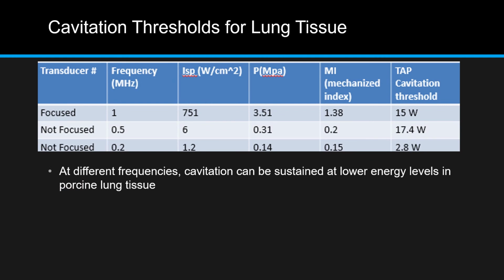Cavitation thresholds for lung tissue. Here's the conclusion of our data. You can see that as the frequency decreases, the cavitation threshold decreases. You see a slight increase between the 1 MHz and the 0.5 MHz transducer. We hypothesize that's because it went from a focused transducer to an unfocused transducer, and that can change the way that energy is delivered to the treatment site.